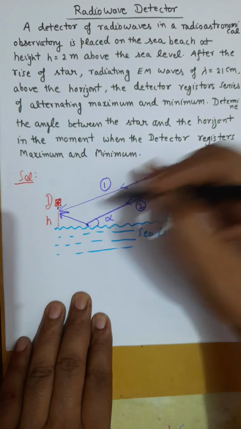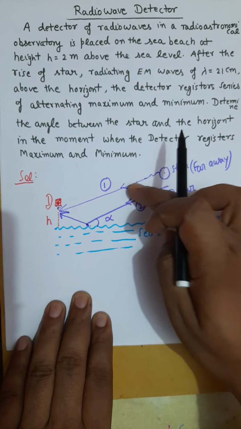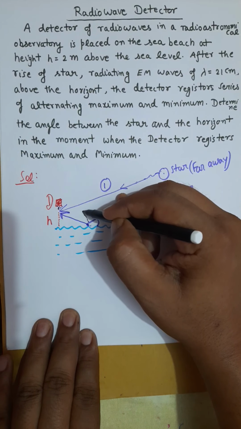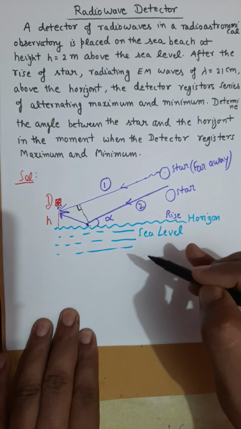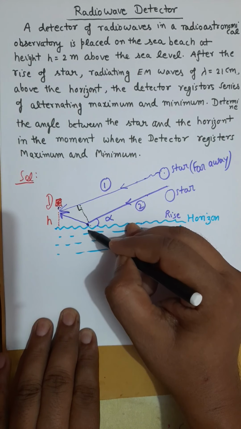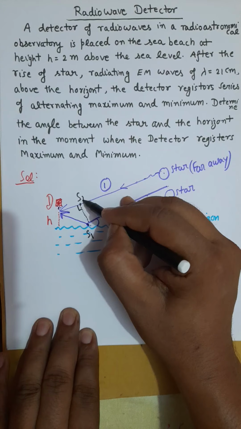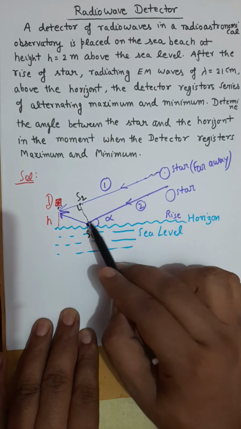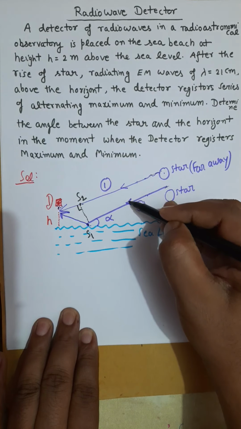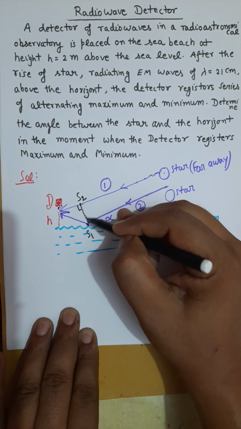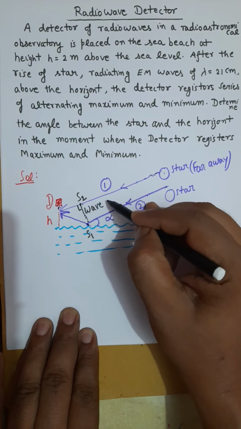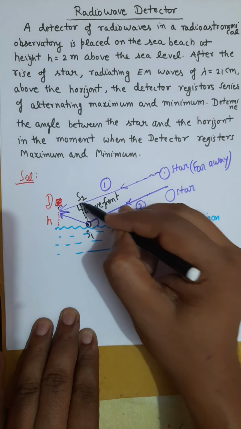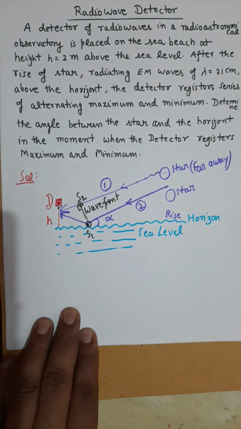Now listen, these two are parallel rays. So if I drop a perpendicular like so, and we call this point S1 and this point S2, if the waves are coming parallel to each other, that means we have a parallel beam, then this perpendicular is by definition known as the wavefront. And if it is a wavefront, then as per the characteristic of wavefront, point S1 and point S2 are in phase.